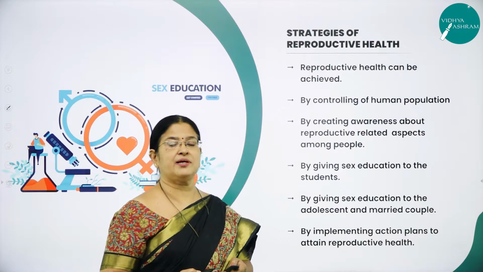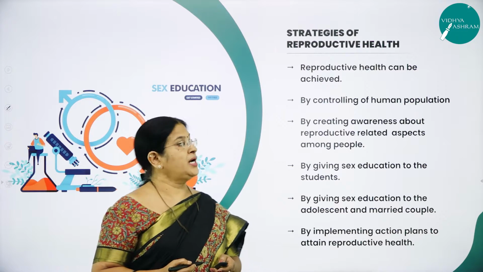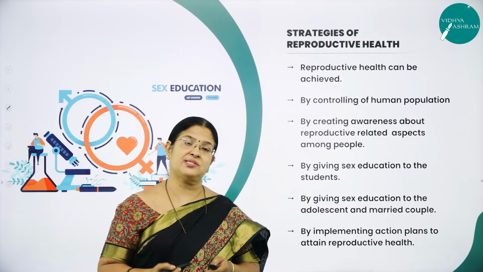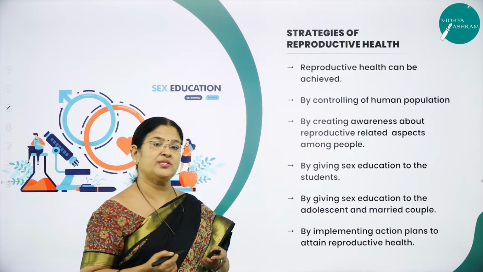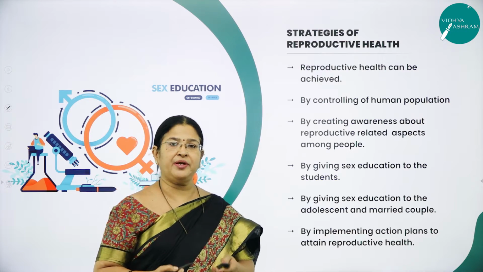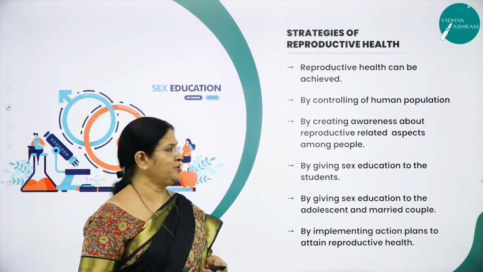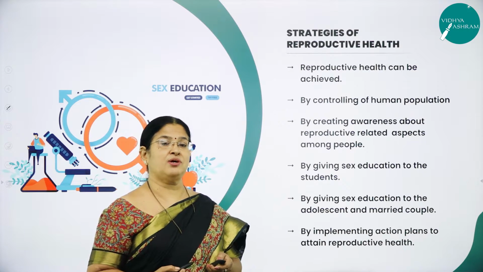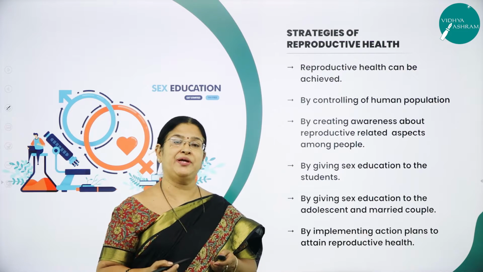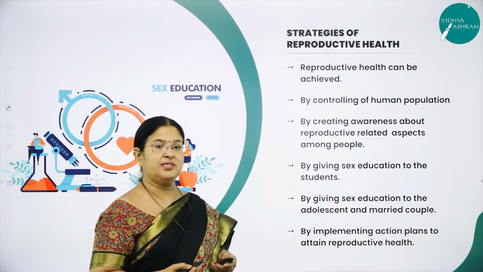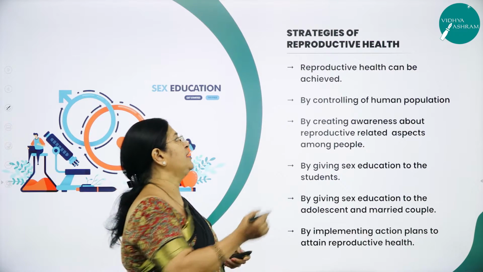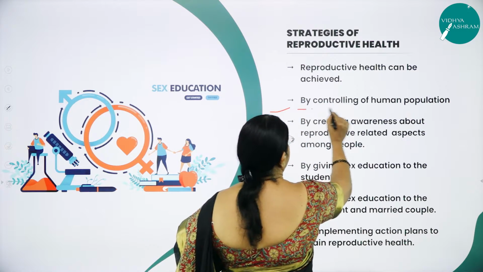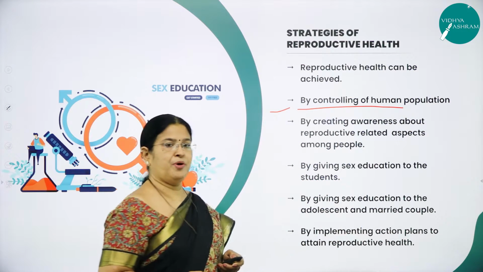So far we were discussing the problems, but how can a reproductive healthy society be achieved? How is it possible? For every problem there will be a solution, as you all know. So what are the strategies or action plans that need to be implemented to achieve this reproductive healthy society? First and foremost, how do we achieve it? By controlling the human population.